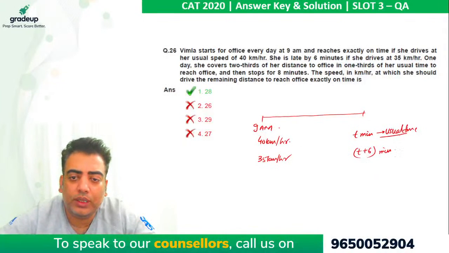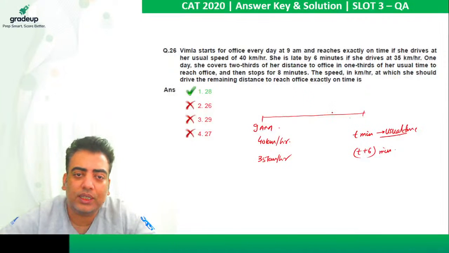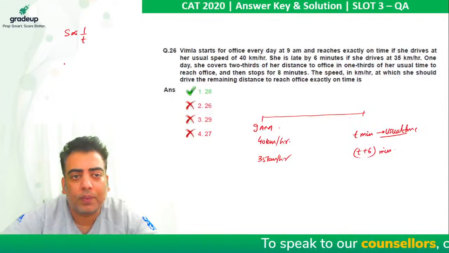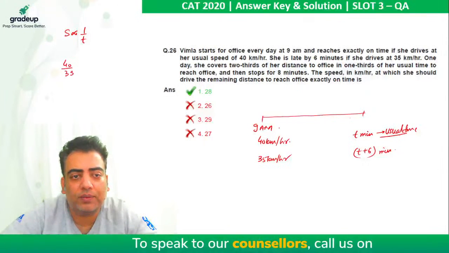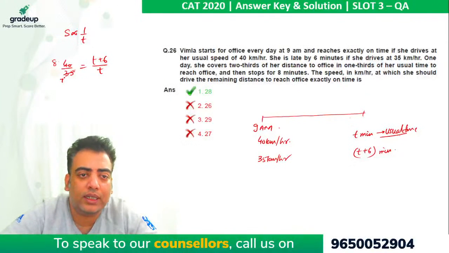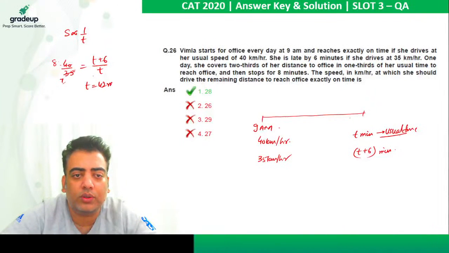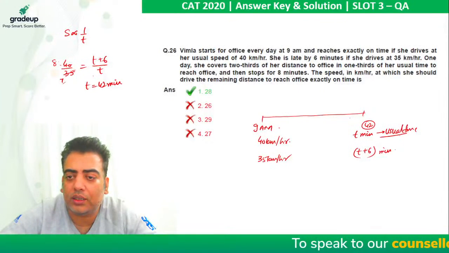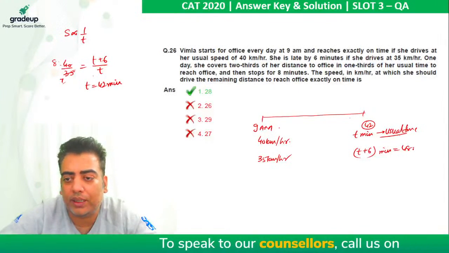So we know that in both the cases distance covered is the same. Then we can say speed is inversely proportional to time. So 40 by 35 must be equal to T plus 6 upon T. 5 sevens are 35, 5 eights are 40, get cancelled out. 80 minus 70 is T, which is equivalent to 42 minutes. So this comes out to be 42 and this comes out to be a total of 48 minutes.